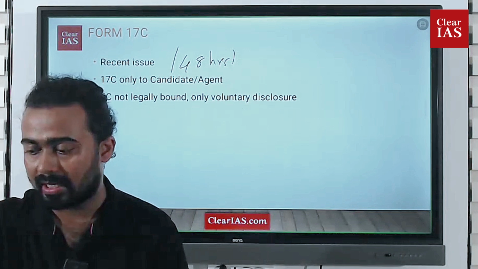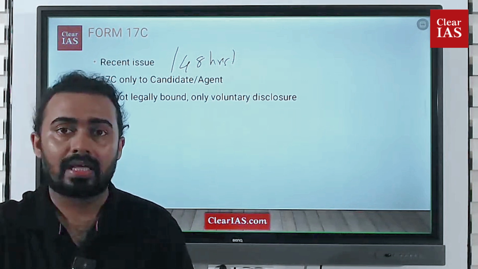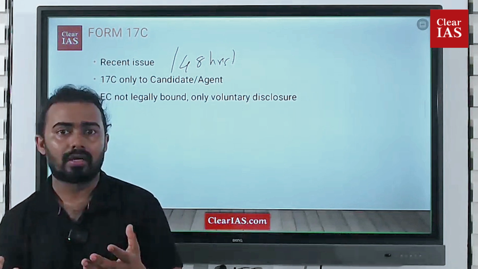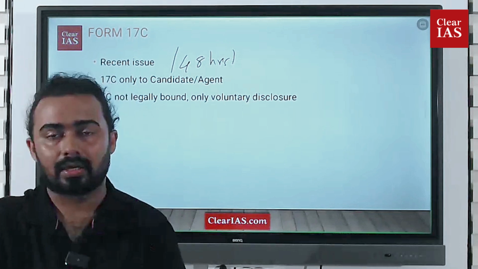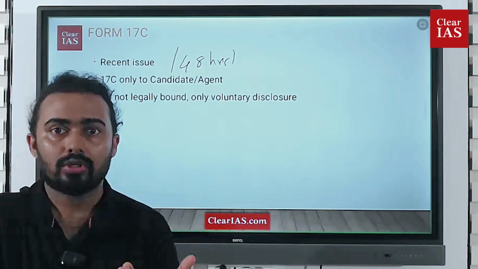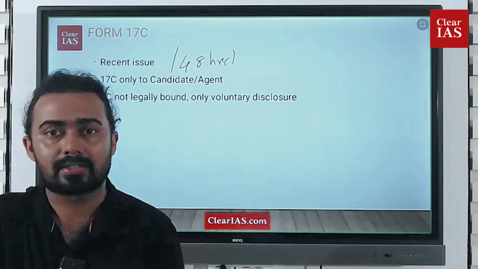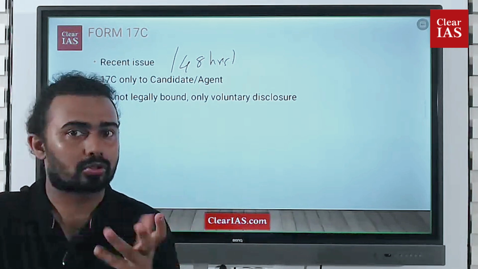And what the Election Commission said is that it is only voluntary. The Election Commission said in the Supreme Court itself that we are only doing it voluntarily, you can never force us, we are not legally bound to do this. This was a convention set by the Election Commission of India to enhance transparency, but you cannot always force us to do this.